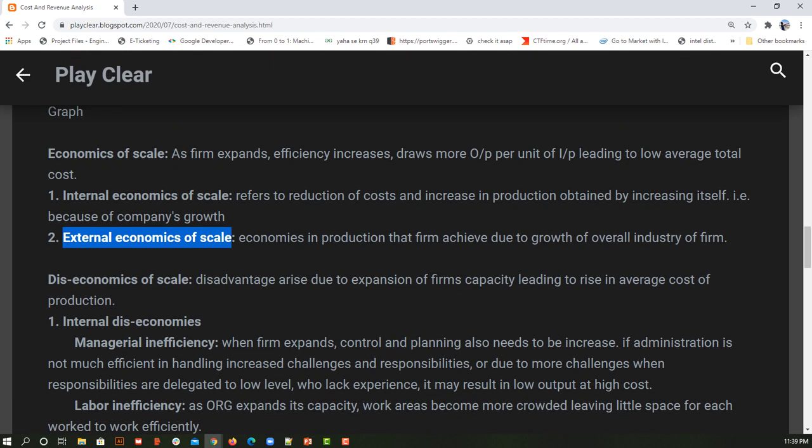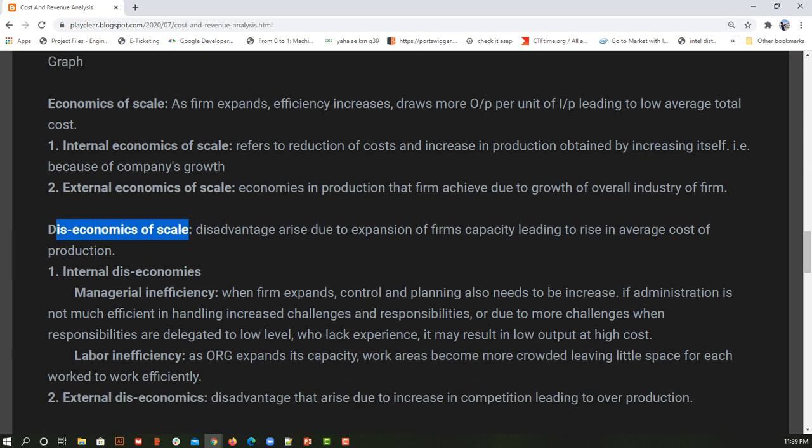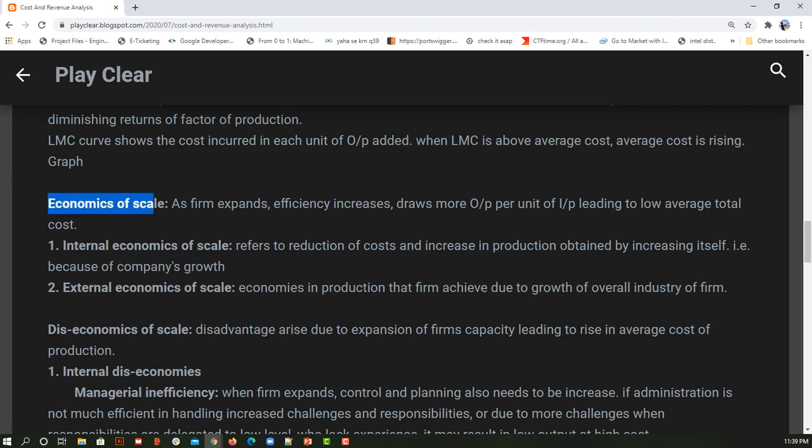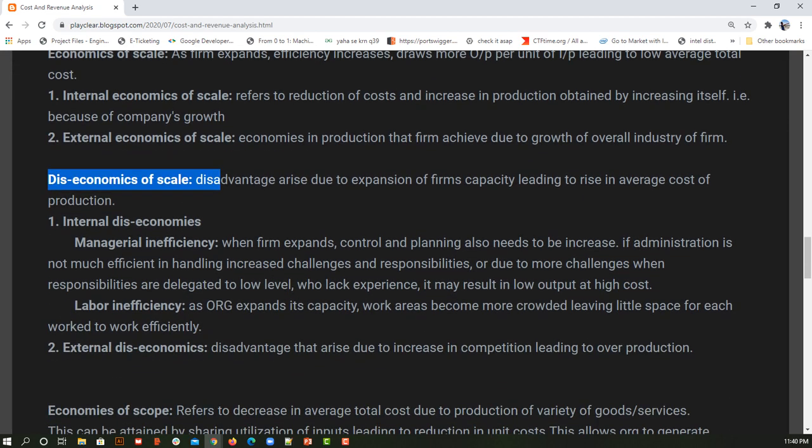Now diseconomics. Here I can simply say it is the disadvantage that arises due to expansion of firms. Here I am producing more or expanding so that I get profit, but if I am getting loss or am negatively affected because of expansion, that is called diseconomics of scale. Again, if it happens because of an internal factor, that is called internal diseconomics. If it is happening because of external factors, then it is called external diseconomics.